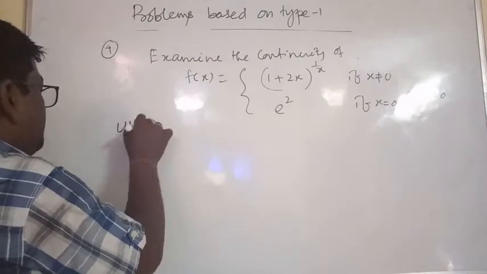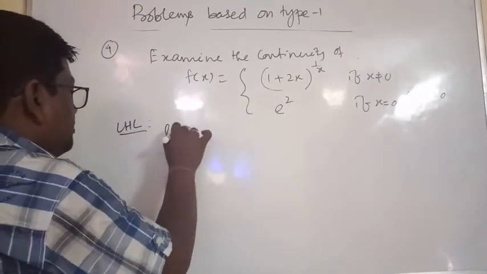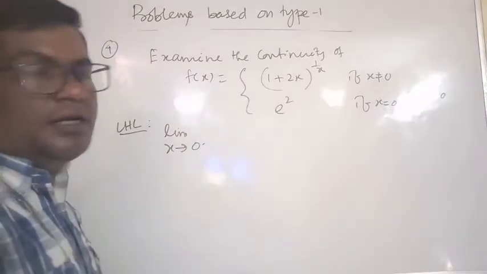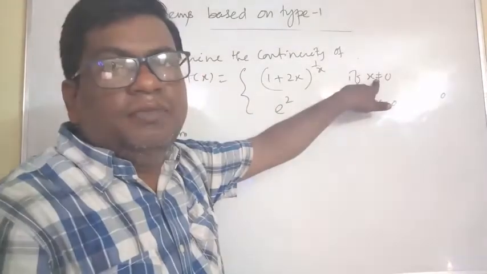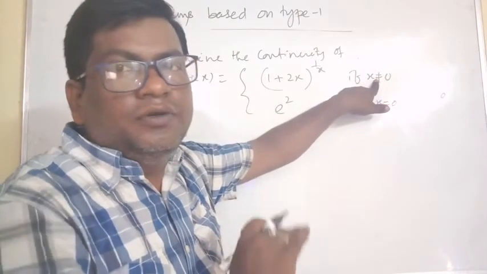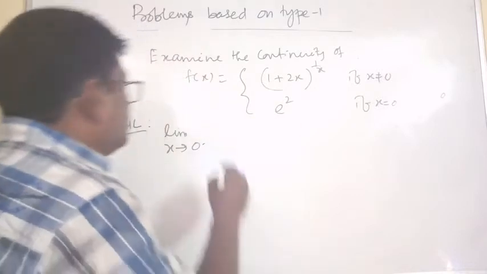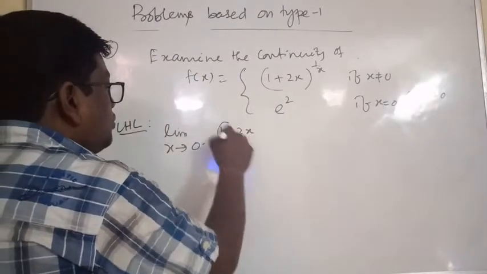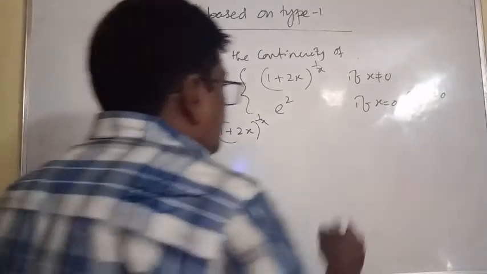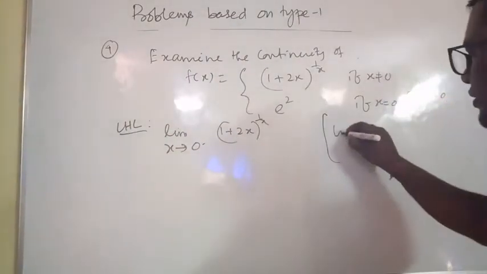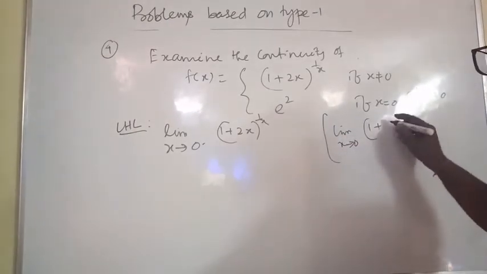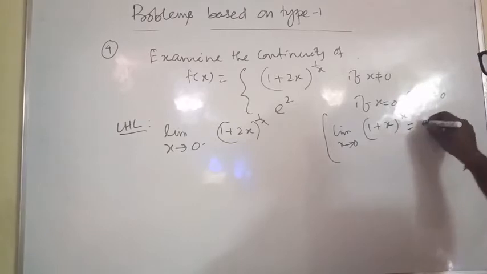LHL, limit x tends to 0 minus. For left hand, x tends to 0 minus means less than 0, 0 plus means greater than 0. This is equal to 1 plus 2x whole to the power 1 by x. Now we have the formula: limit x tends to 0, 1 plus x to the power 1 by x is equal to e.